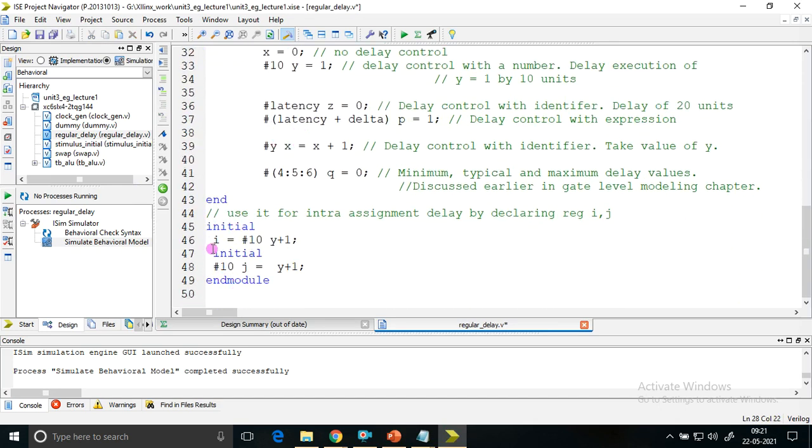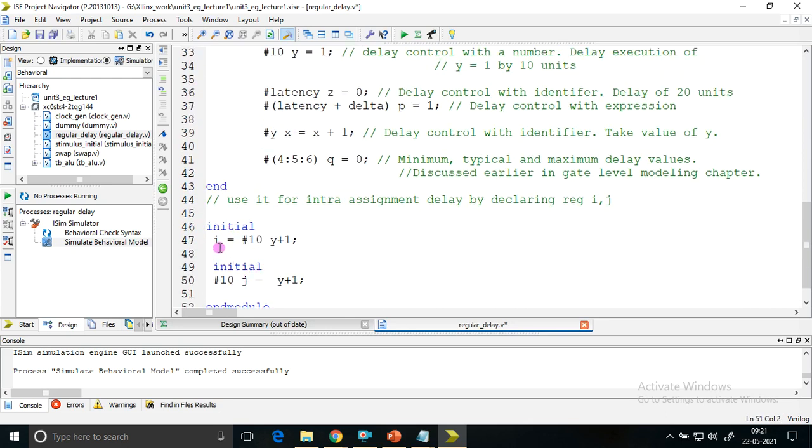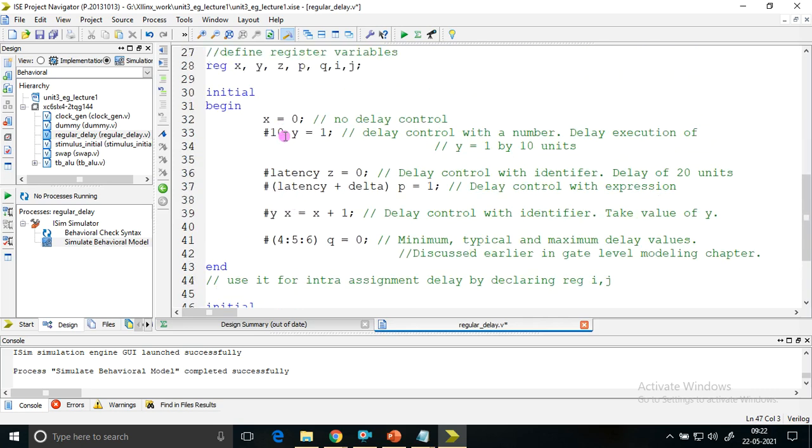After that, let us check the difference between these two initial blocks. This is the first initial block and this is the second initial block. What we are checking here is that this is regular delay control and this is intra-assignment delay control. The expression is the same: for variable i, I am evaluating y plus 1, and here also y plus 1. The only thing is, the same delay control I have used, #10, #10. So just check here, at 10 time units y is getting the value 1 assigned.